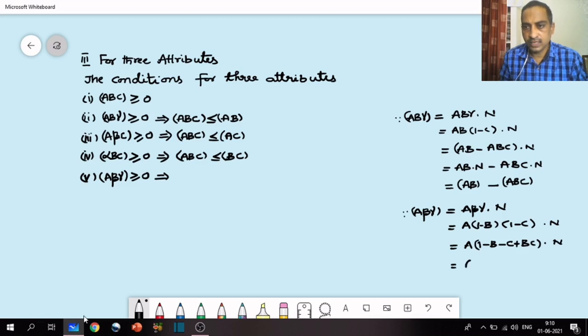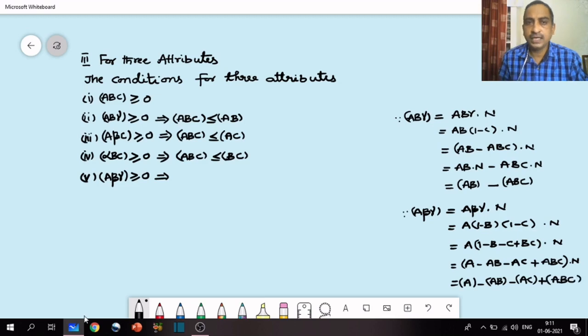So this is A minus AB minus AC plus ABC dot n. The same dichotomizing n according to A gives the class frequency of A. This is the class frequency of AB, this is the class frequency of AC, this is the class frequency of ABC.